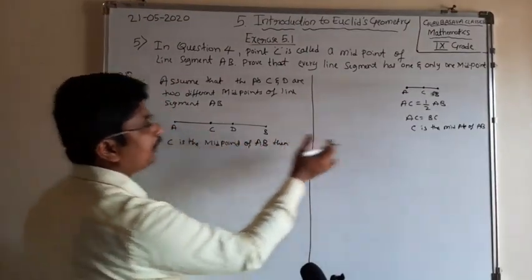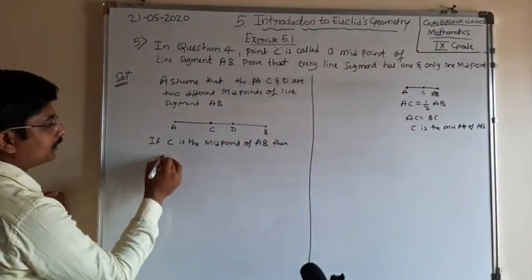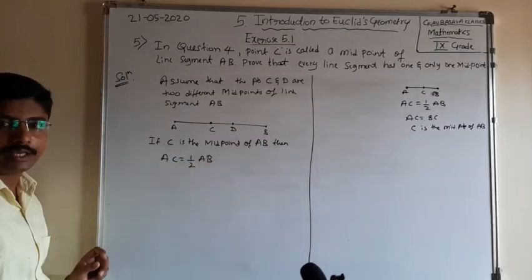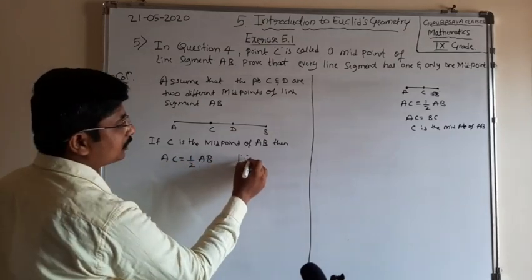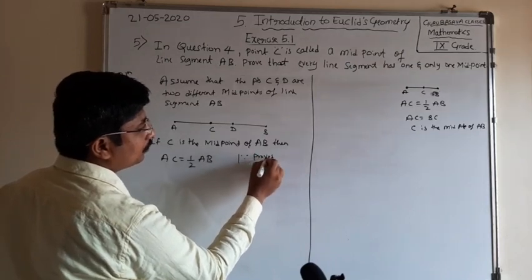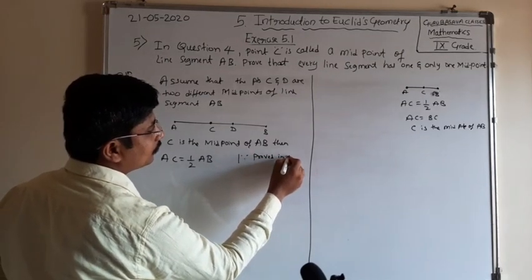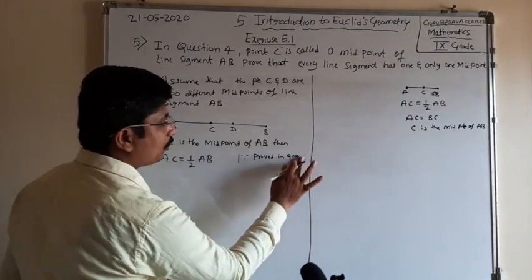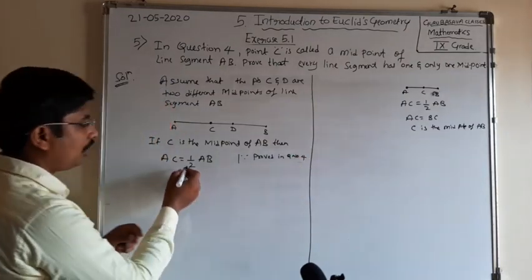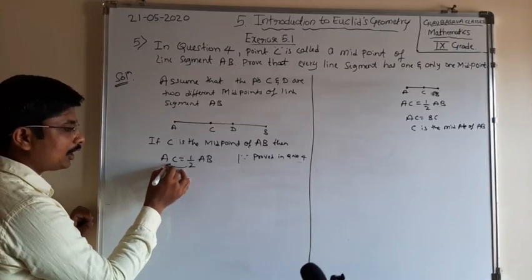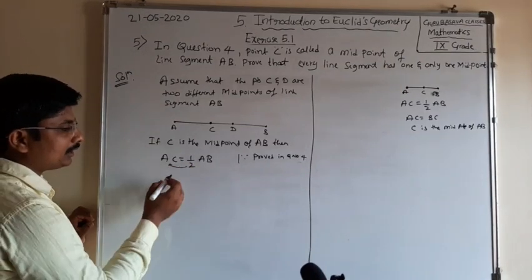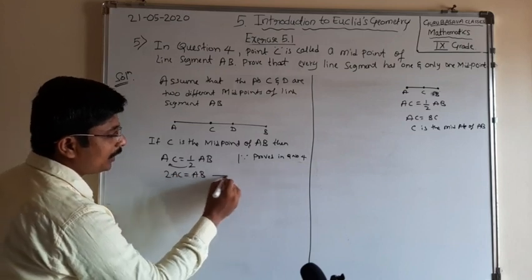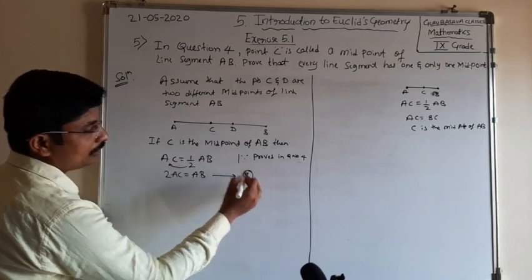AC is equal to half of AB. Why? Because we proved this in question number 4. This may be written as, transposing 1 by 2 to the LHS, 2 times AC is equal to AB. Call it equation 1.